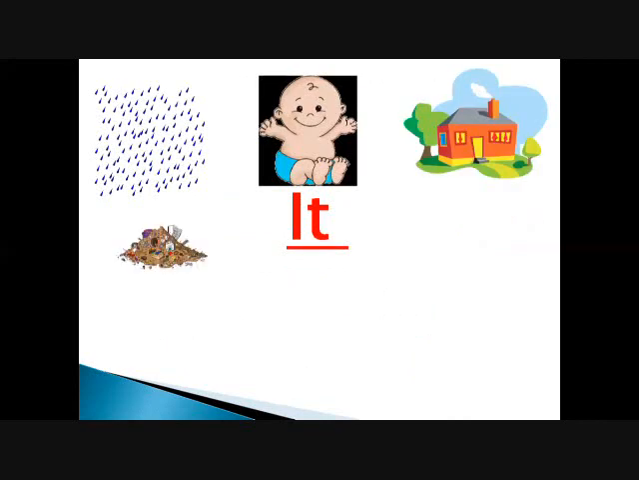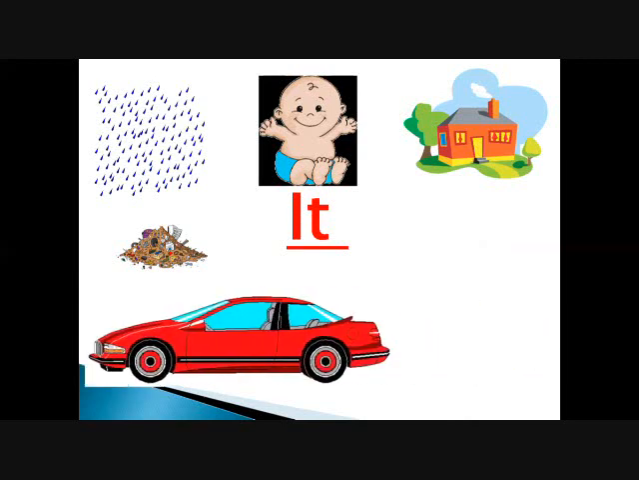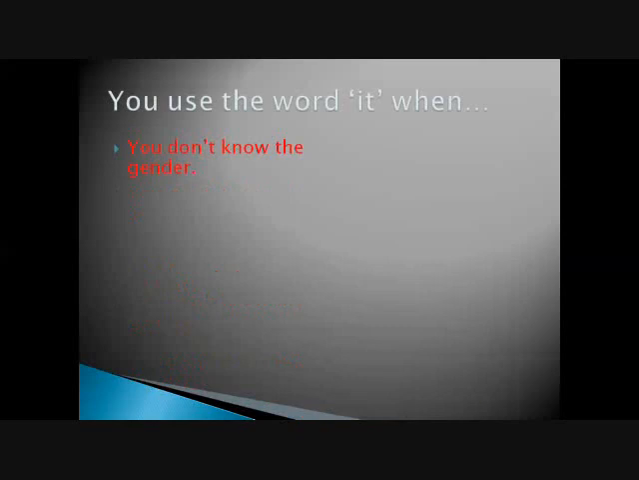When do we use it? What is it? It is used for anything that is non-living, or for a baby where you don't know the gender, whether it's a male or a female, or it can be used for things around us, for a single thing, or for animals. Let's read. It is rain. It is a baby. It is a house. It is garbage. It is a car. It is a dog. You can use the word it when you don't know the gender, like it is a boy or it is a child, it is crying.